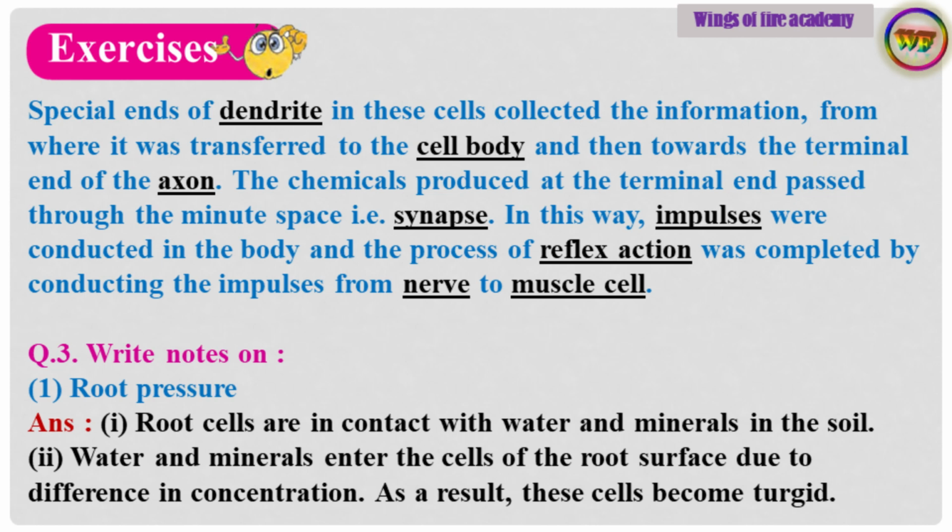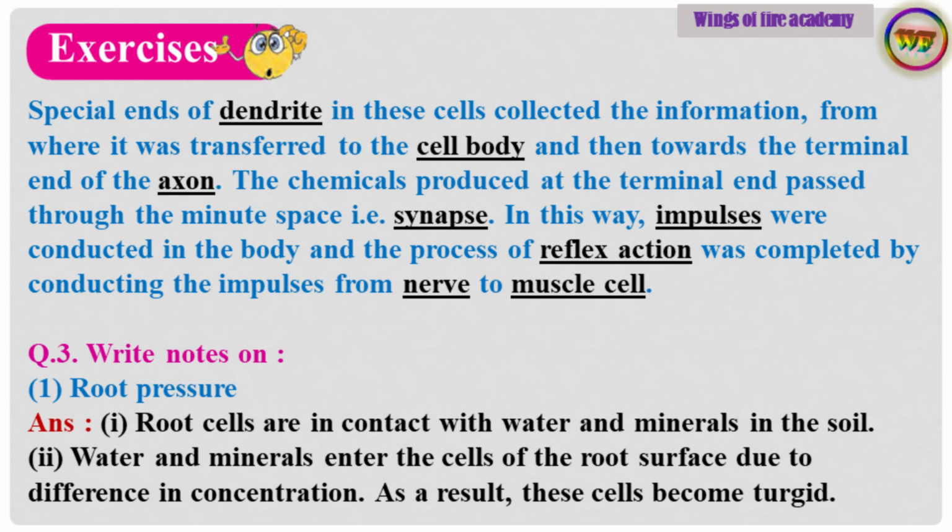Special ends of dendrite in these cells collected the information, from where it was transferred to the cell body and then towards the terminal end of the axon. The chemicals produced at the terminal end passed through the minute space, i.e. synapse. In this way, impulses were conducted in the body and the process of reflex action was completed by conducting the impulses from nerve to muscle cell.